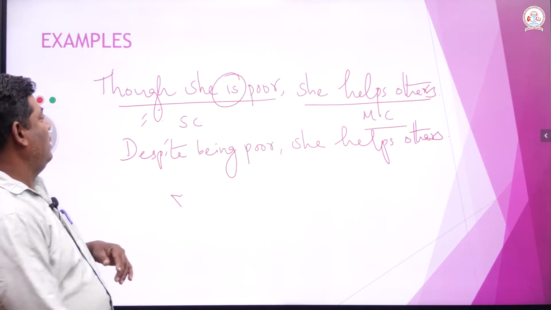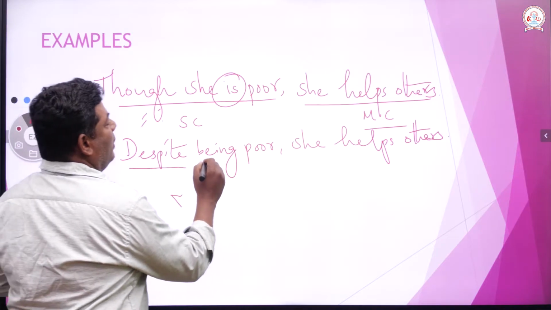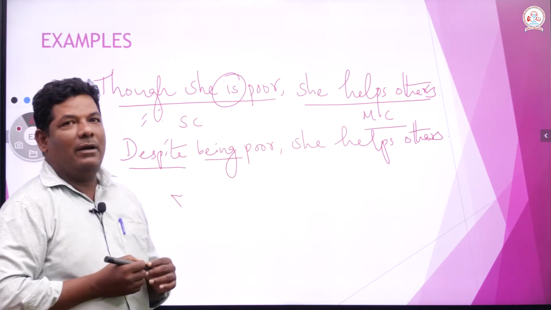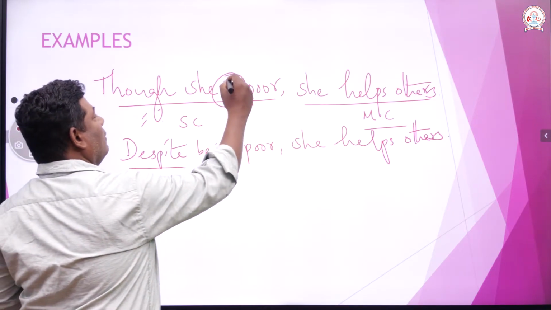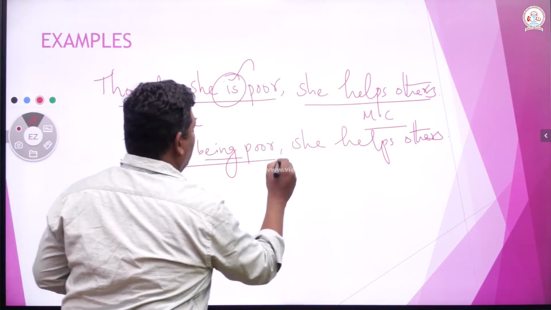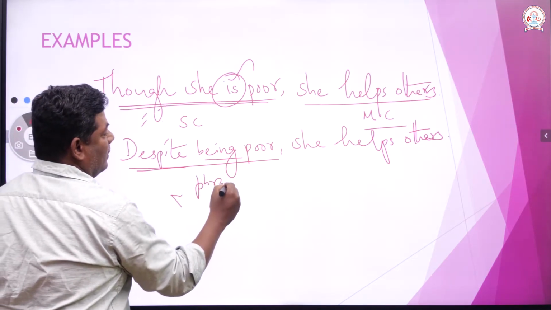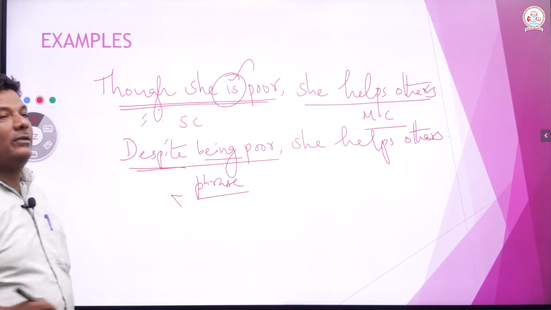Despite, so we are using despite. Being is not a verb, right? So we are removing the verb and making this particular part into a phrase. Now it is a phrase.